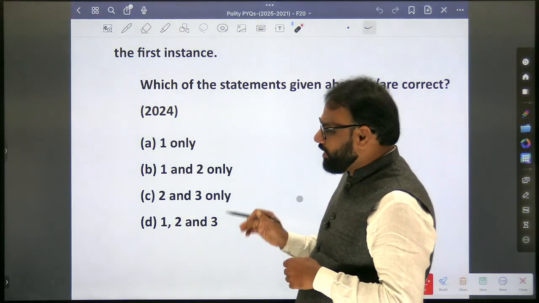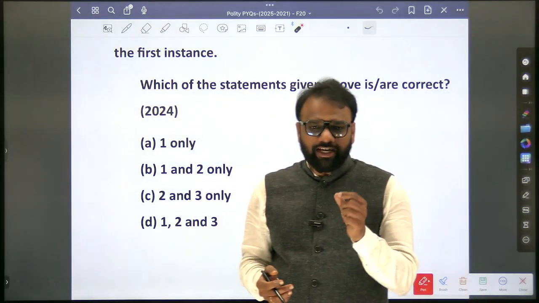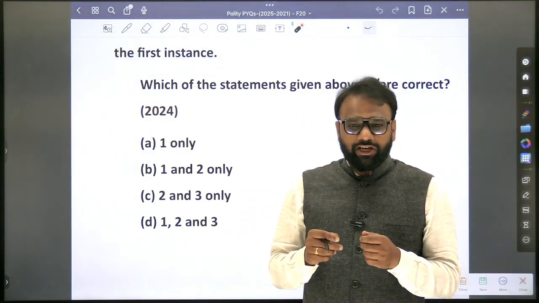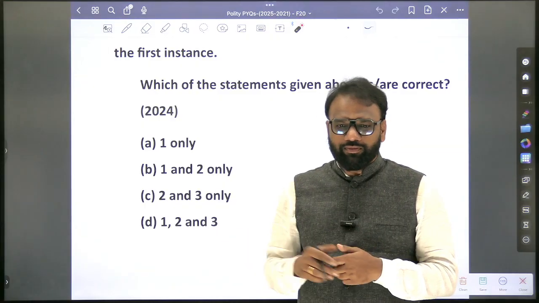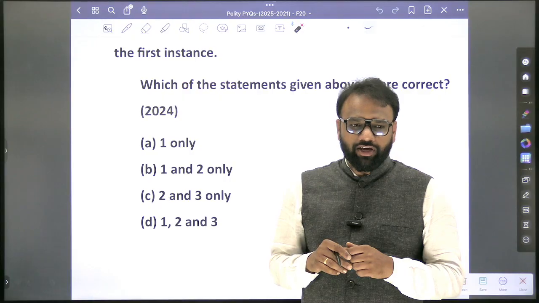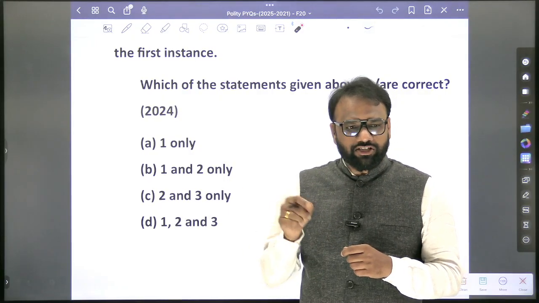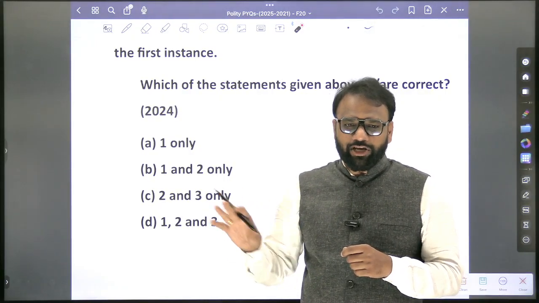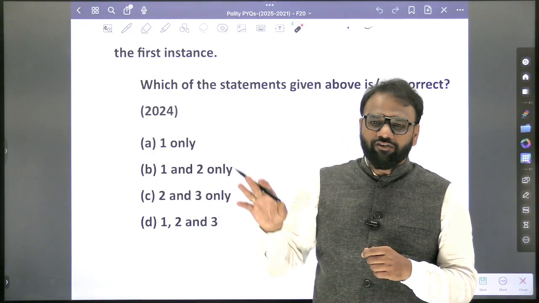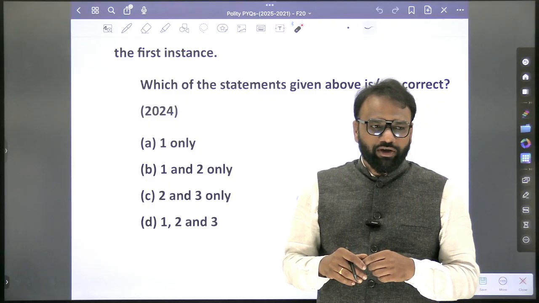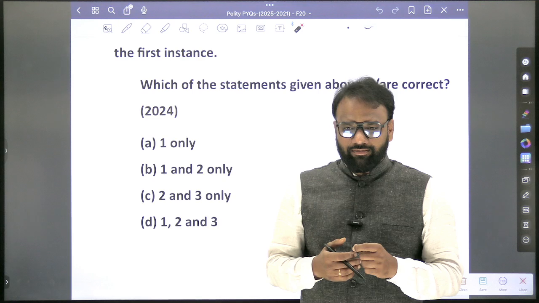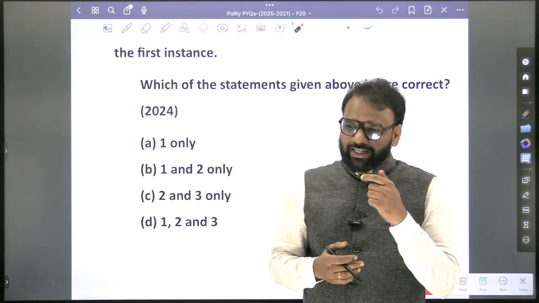So in this context, you'll prepare all the other things related to the Speaker. Who will fix the date of the election of the Speaker? Yes, the President. When the Speaker wants to resign, he'll submit his resignation to whom? President or Deputy Speaker? Deputy Speaker. When he is elected as the Speaker, whether the Speaker will resign from the party to maintain impartiality? No, but this kind of resignation provision exists in another country. Which country? UK. Normally when the Speaker is presiding, will he be entitled to the first instance vote? No.